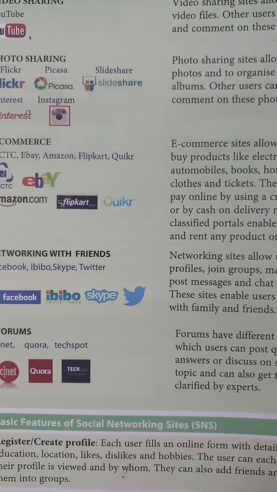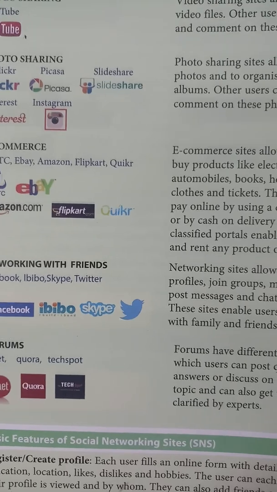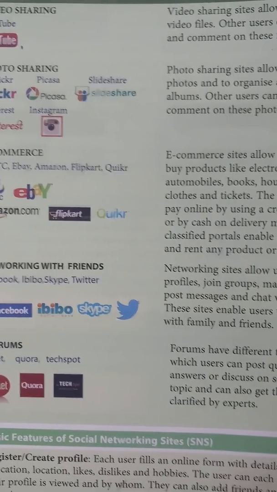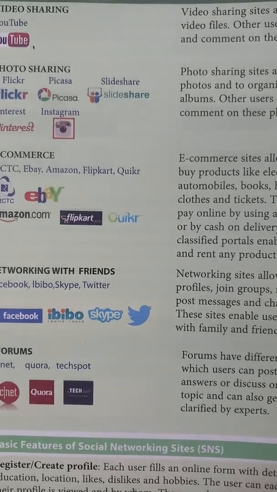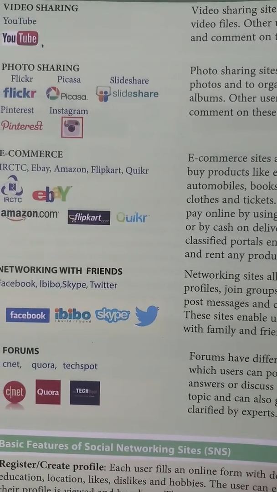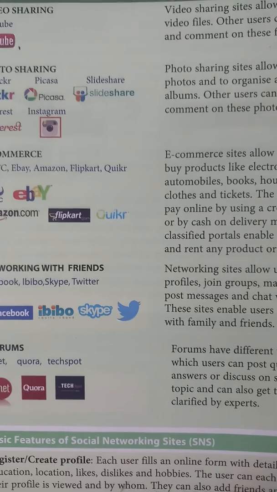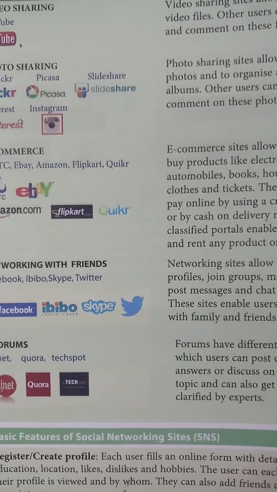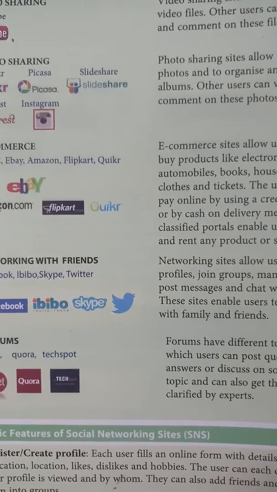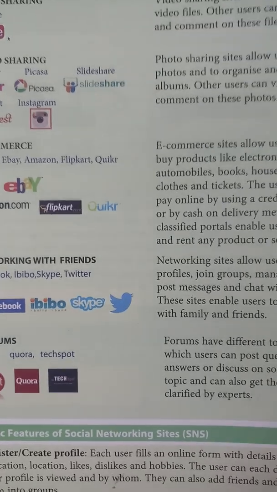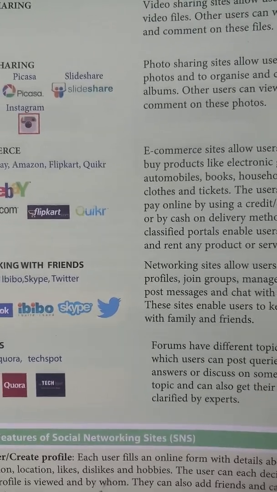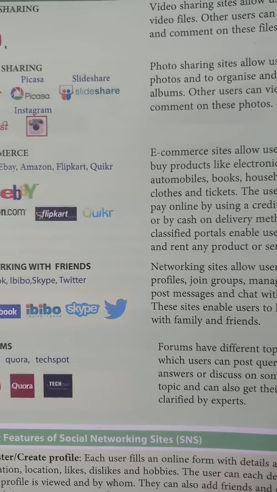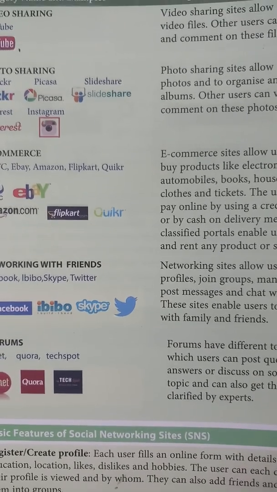So, for example, I'm creating a Facebook account. First I need to register in that account and then I need to create a profile. In the registration form, I need to give my name, next email ID or phone number, then age, education, date of birth, hobbies, and next we need to give a profile.